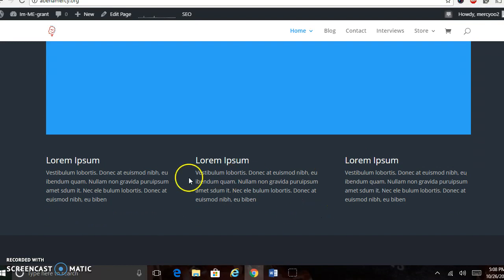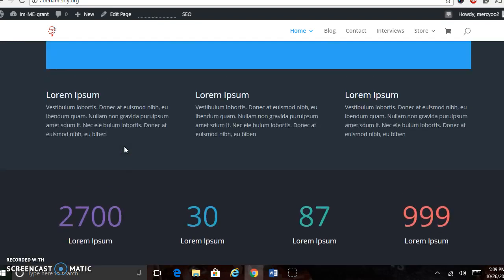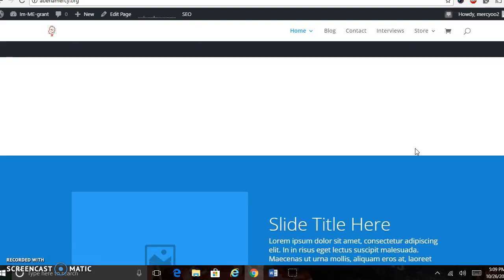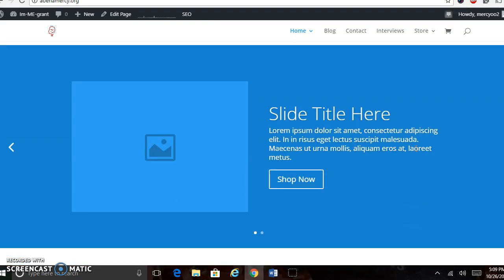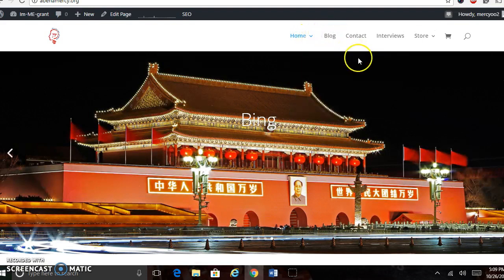And this will reflect some statistics as well. I thought this was going to be my statistics page, but I figured that since I have it on the top, I'm not going to use this anymore. So this will also be taken out. And this will also include some more pictures as well.